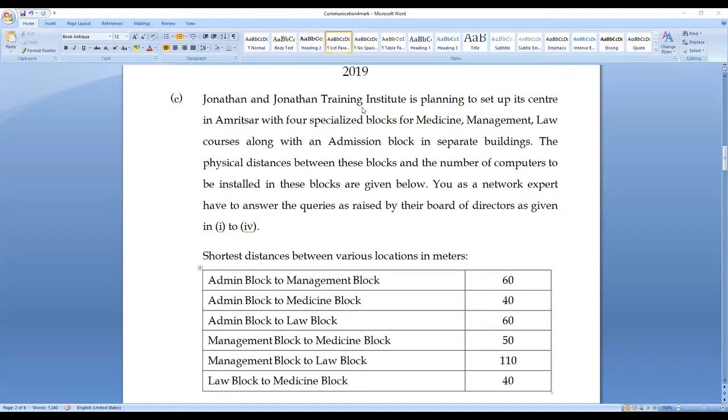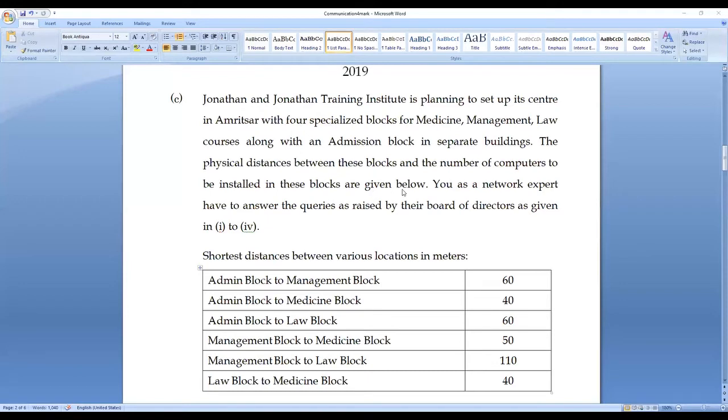Jonathan Training Institute is planning to set up its center in Amritsar with 4 specialized blocks for medicine, management, law courses along with an admission block in separate buildings. The physical distances between these blocks and the number of computers to be installed in these blocks are given below.